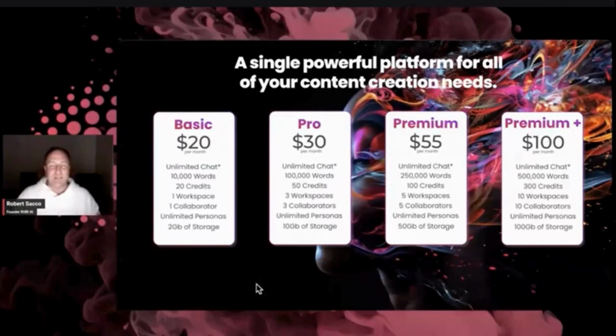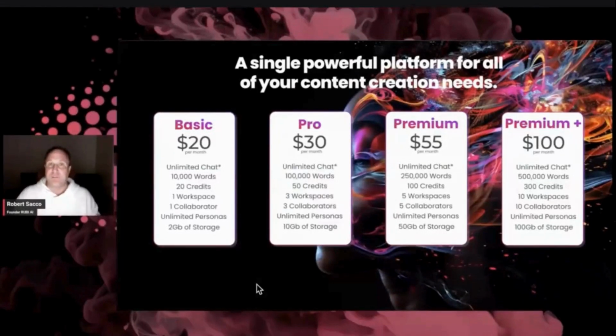And that's what you do. You just find out where you fit in based on your usage. And then the other thing about it is that the one thing I really despise about subscriptions is that I buy a certain amount, and at the end of the month, if I haven't used them, they go away and I have to start over the next month. We don't do that. We actually carry them over and we let them max out at specific levels, like I think it's 1 million words and 1,000 credits. So you get to use them as you go.